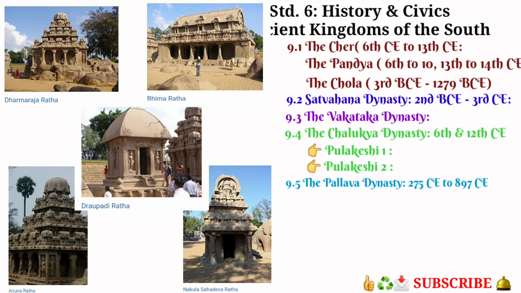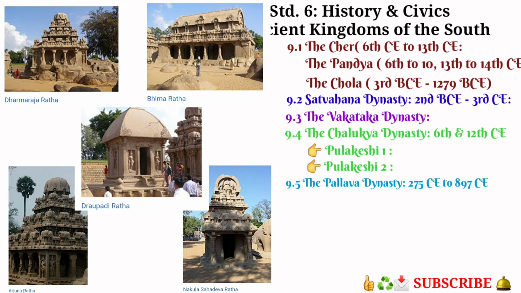Pancharathas is an example of monolithic Indian rock-cut architecture. The complex was built during the reign of King Narasimhavarman I. Just now I have told you about Narasimhavarman, how he repulsed the attack on his kingdom by the Chalukya king Pulakeshi II. And the period of Narasimhavarman I was 630 to 668 AD.